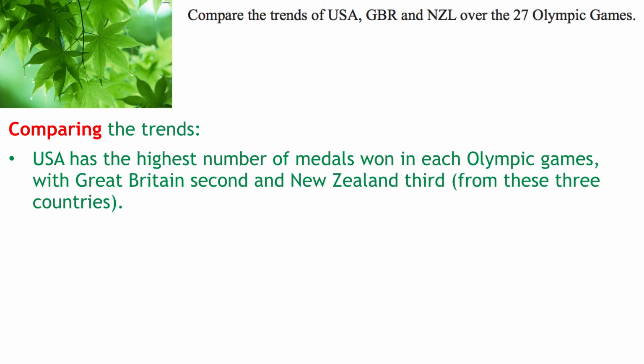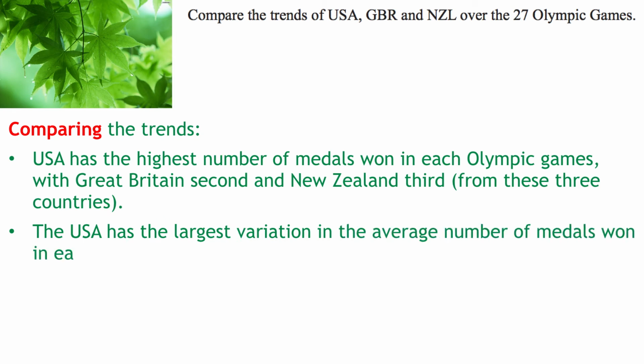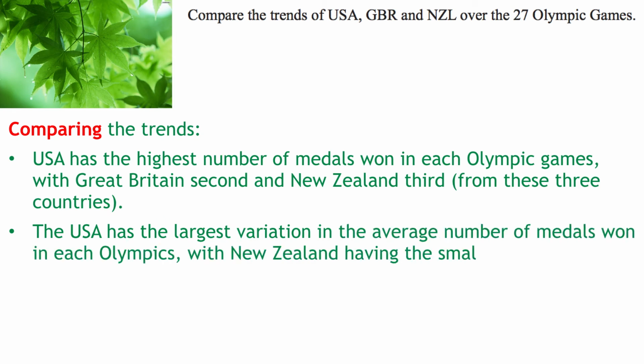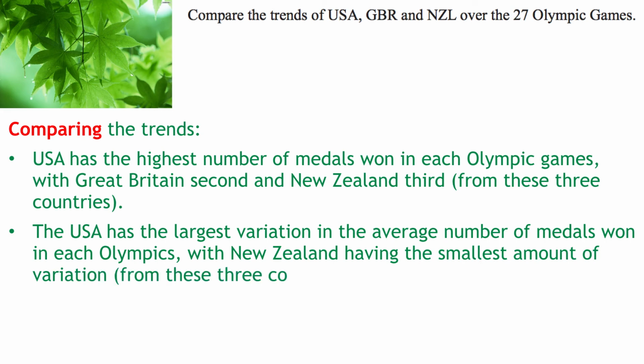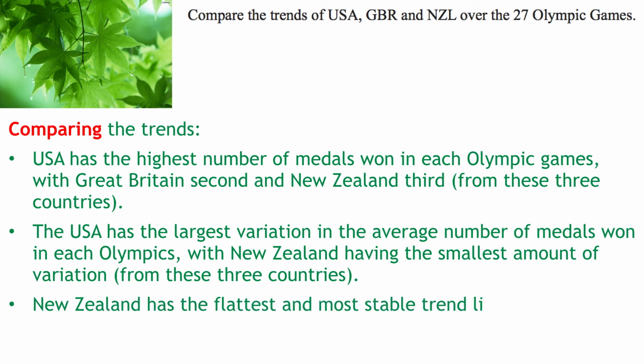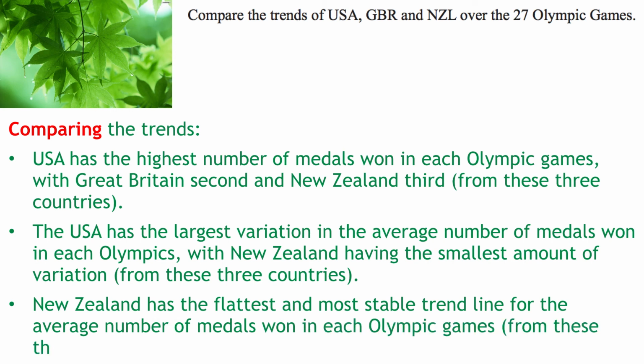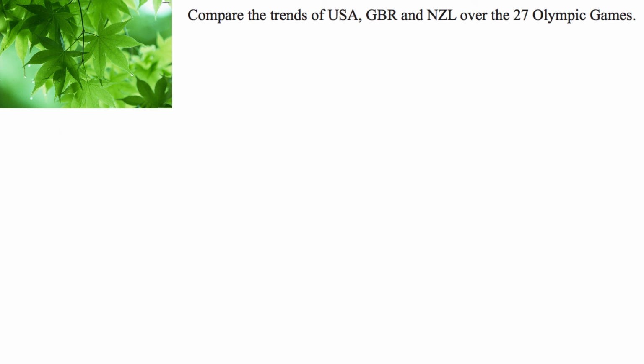So that's one comparison we can make. It's just the line, which one is the highest, middle, and lowest. We can also talk about that the US has the largest variation in the number of average medals won, and New Zealand has the smallest amount of variation, so we're more consistent. And also we can talk about New Zealand has the flattest and most stable trend line for the average number of medals won in each Olympic Games. So that's our comparison. Let's have a look at how we mark this.